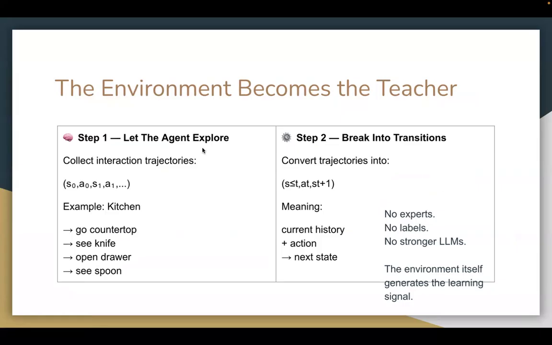And so in step 1, we just let the agent explore, and we collect interactions just like we do in RL. We have states and actions. For example, in the kitchen, you may go to the countertop, and the next state is you see the knife. Then the action may be open drawer, and the next state is you see the spoon. We break them into transitions, where each tuple consists of all the prior states and actions and what happens in the next state. Basically, from the current history plus action, we predict the next state. There are no experts, no labels, no stronger LLMs, and the environment itself generates the learning signal.